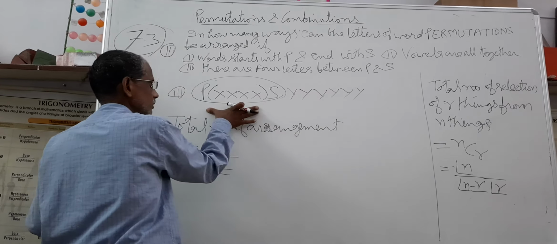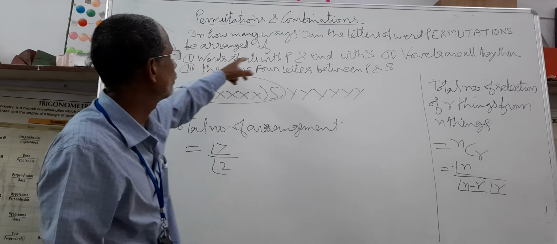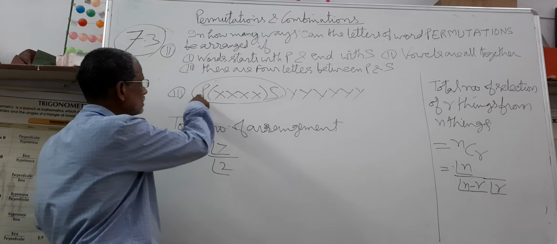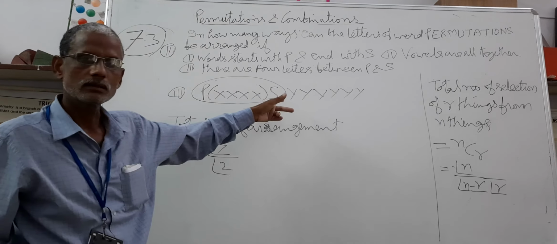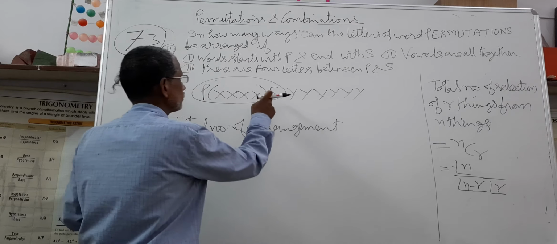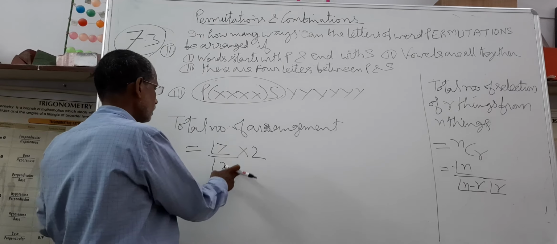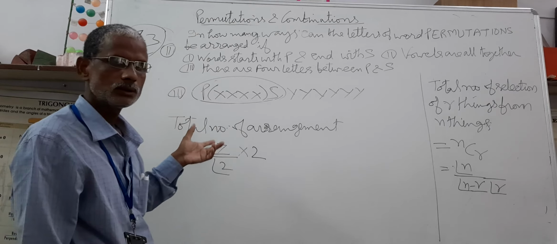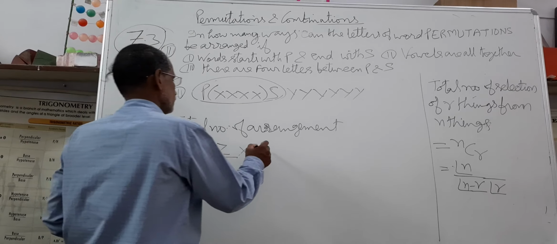Remaining 6 and single. But it is given that there are 4 letters between P and S. It is not given that P starts or S starts. P, S, or S, P. There are 2 options also possible. So into 2 for P, S and S, P options. Among all these arrangements, every arrangement splits into 2 arrangements.